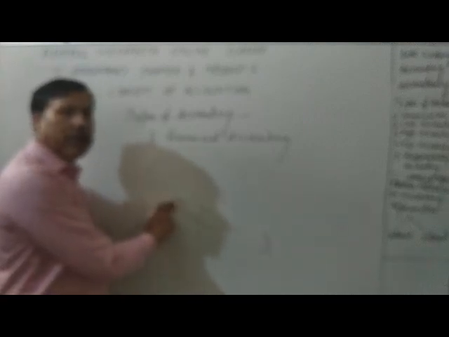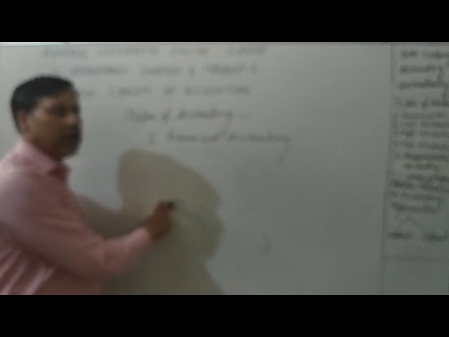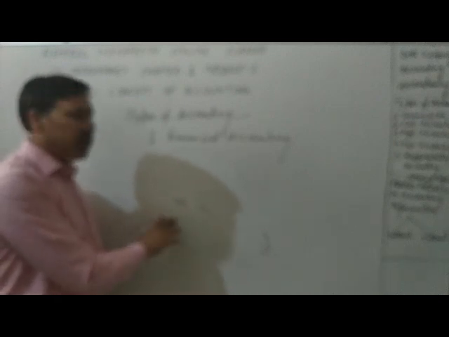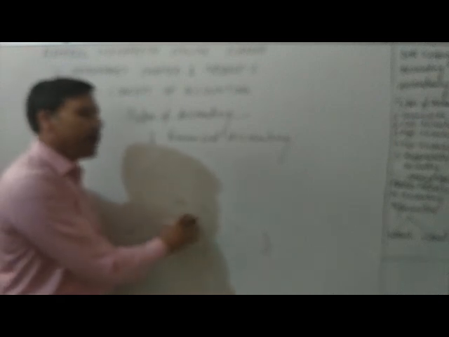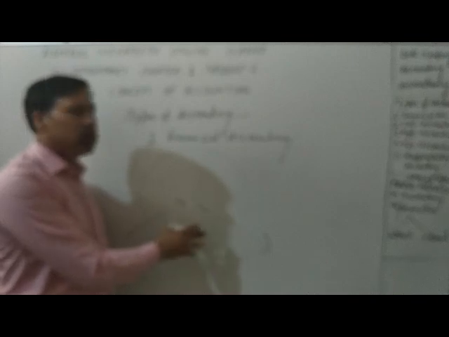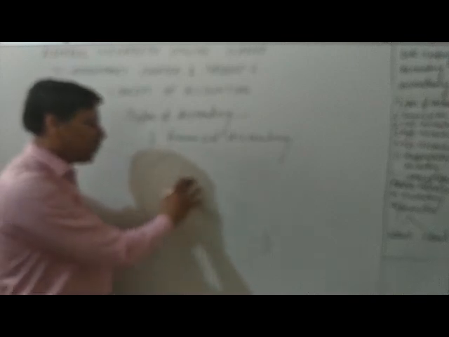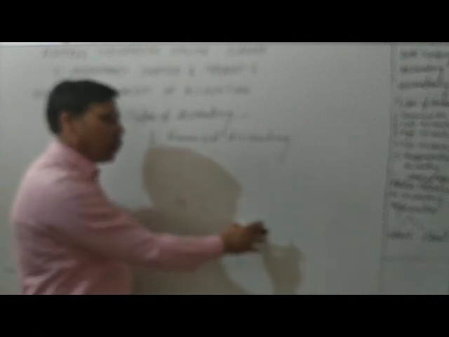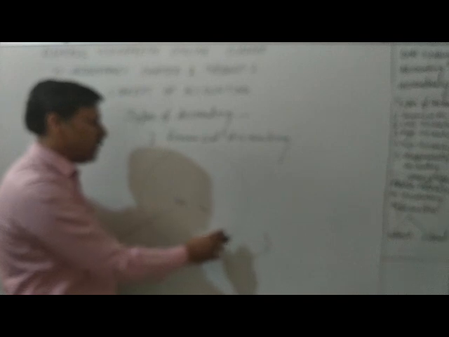Transaction means events which are measured in terms of money and are financial in nature, give and take. They are recorded in a systematic way and we find out the result, meaning profit and loss. So it has a procedure. First identify the transaction, then make the journal entry, then ledger, then trial balance, then financial statements.